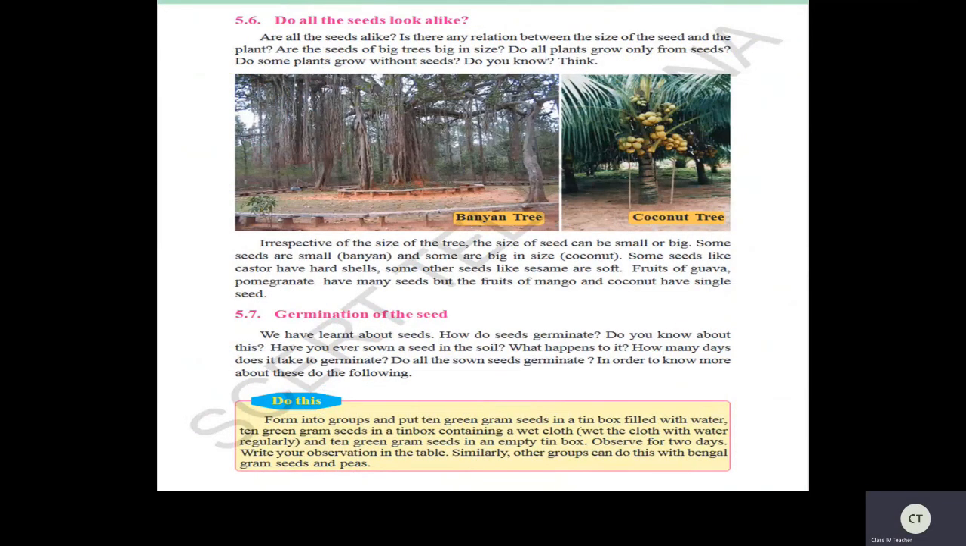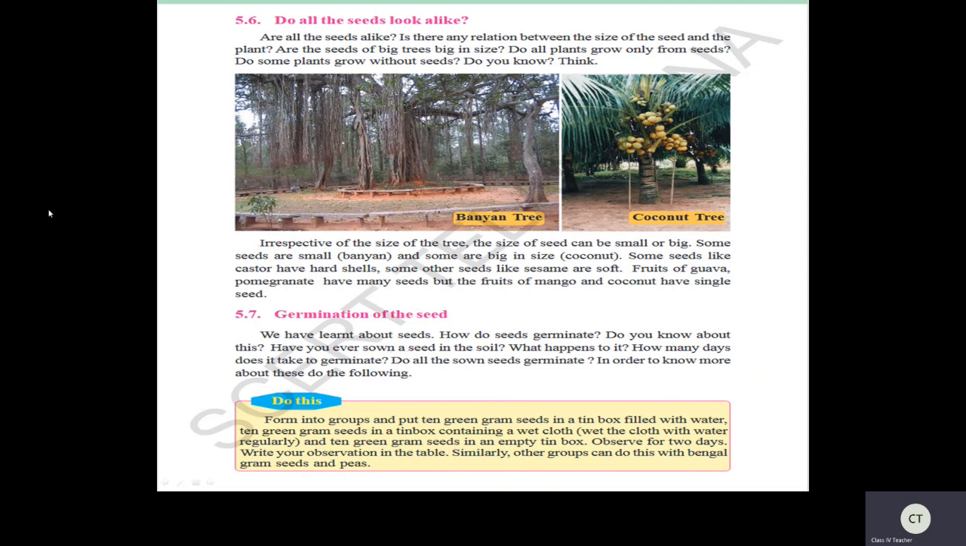Now see, do all seeds look alike? No. Now if you see here, are all the seeds alike? Is there any relation between the size of the seed and the plant? Yes, children, is there any relation, children?